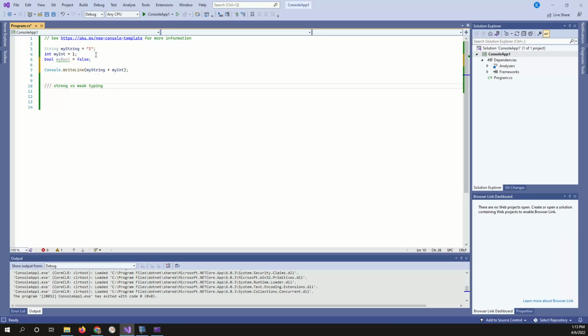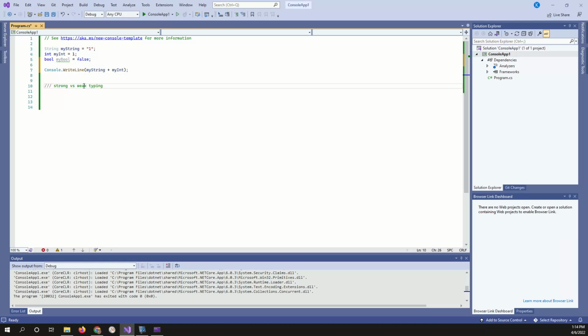In other words, with weak typing, the value of the data type can change depending upon what you want to do with it. Strongly typed, it cannot change. This is going to be a 1, and you can't mix it with another data type.